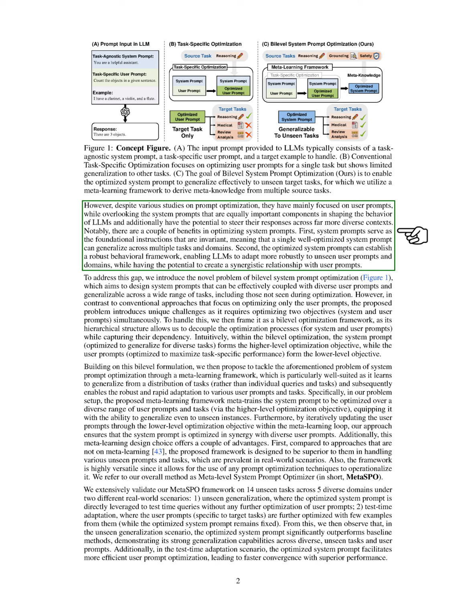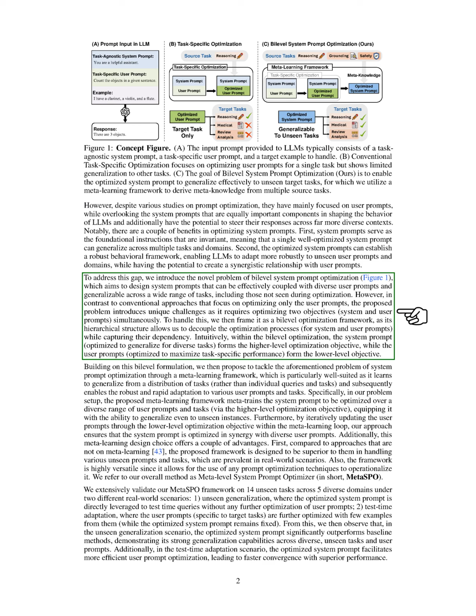Despite the focus on user prompts in prompt optimization studies, we recognize that system prompts are equally important in shaping LLM behavior and can influence responses across a wider range of contexts. Optimizing system prompts offers several advantages. They provide stable instructions that can apply to multiple tasks, and they create a strong framework that helps LLMs adapt to new user prompts and domains while working well with them.